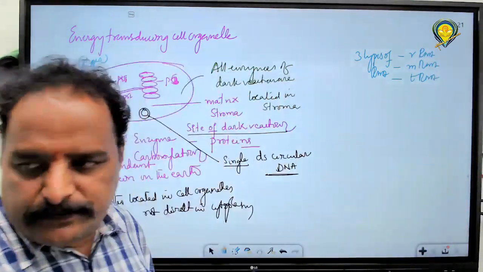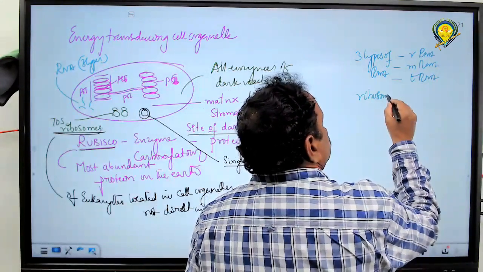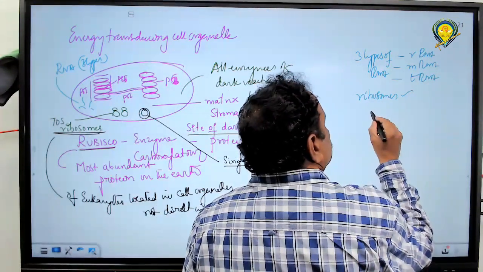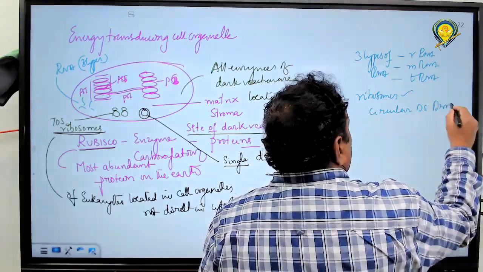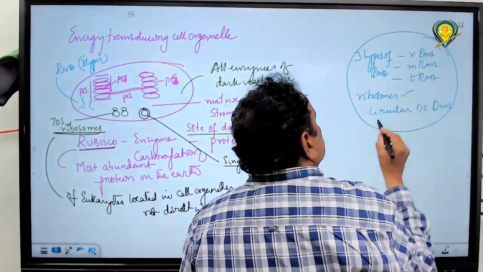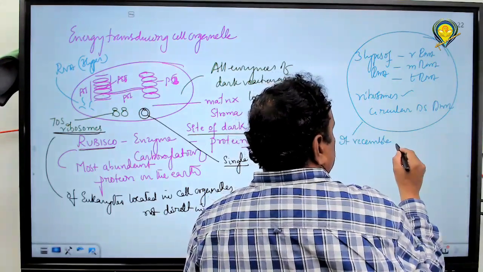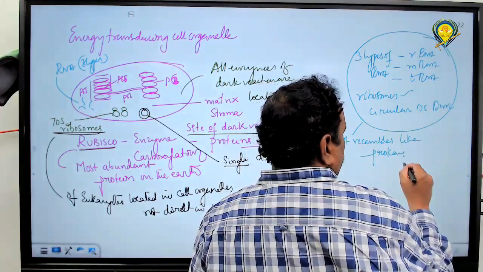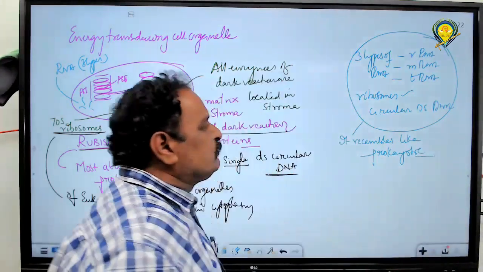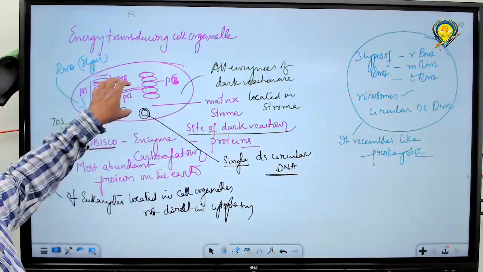Ribosomes and circular double stranded DNA, along with these RNAs, make it resemble a prokaryotic cell. A prokaryotic cell has circular DNA, ribosomes and RNAs, so you can consider this as a prokaryotic cell.